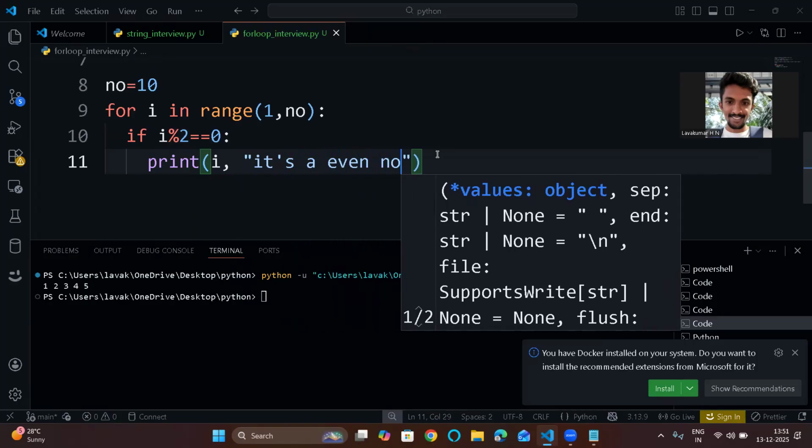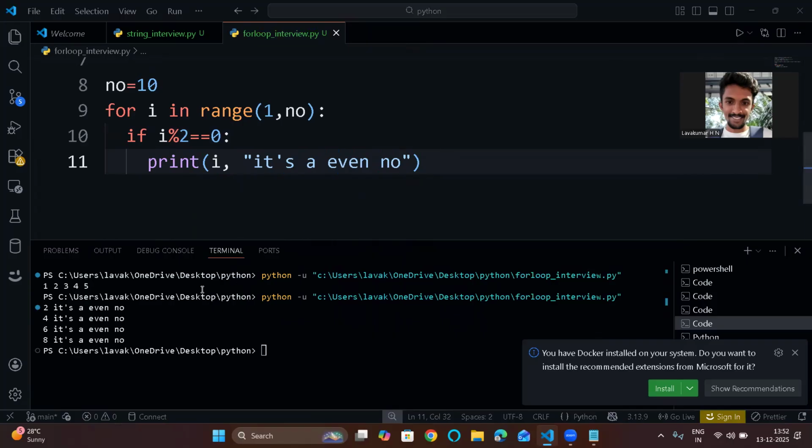Now let's run this. 2, it's an even number. 4, it's an even number. 6, it's an even number. 8, it's an even number. Now how is this program getting executed? First, i takes the value 1. And see, you cannot see 10 here in the output. It is missing because the range is excluding 10.